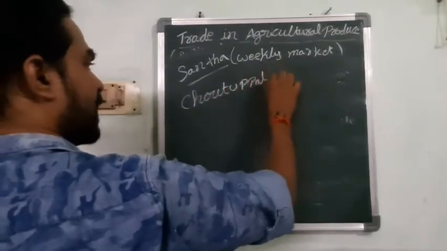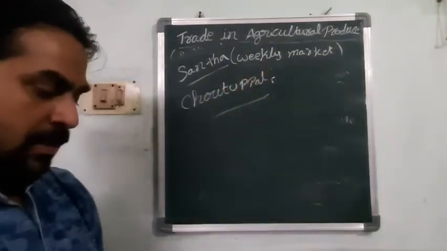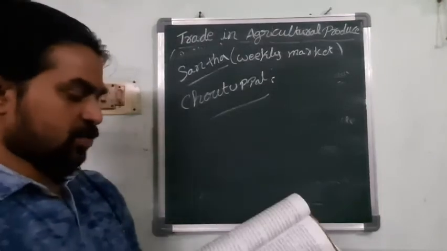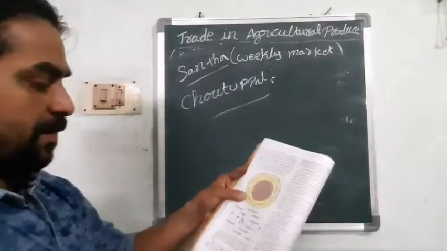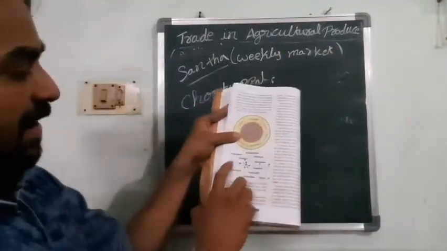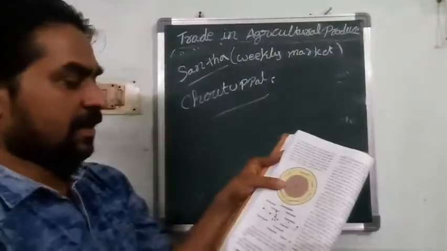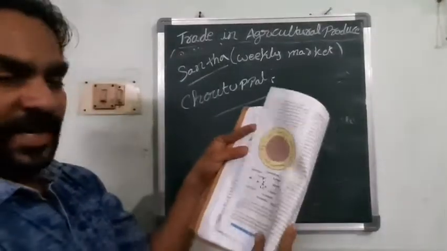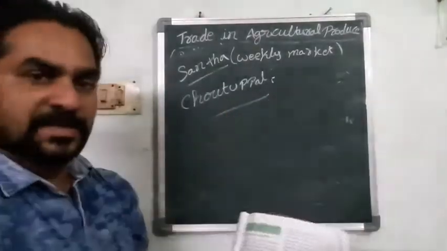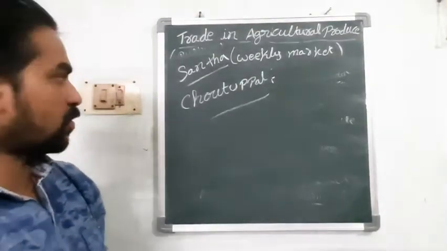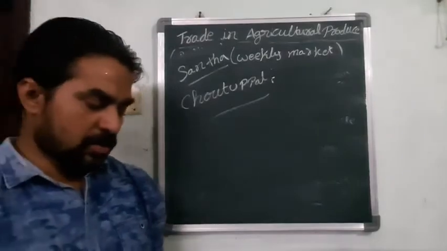Chautupal is a place that is near to Hyderabad, maximum sixty kilometers distance, and there is a plan given in your textbook. Once you see that plan, you can understand what areas are located near Chautupal.